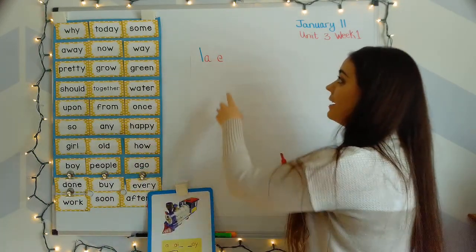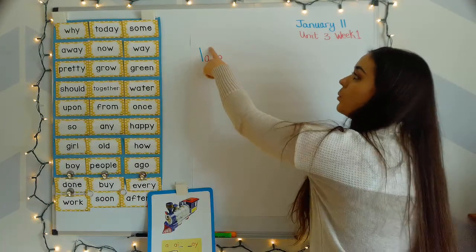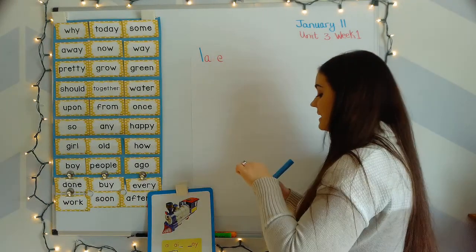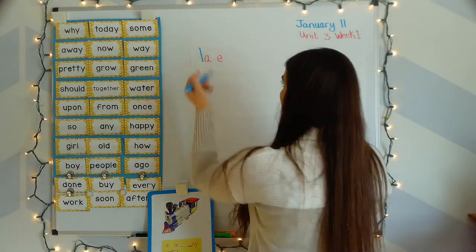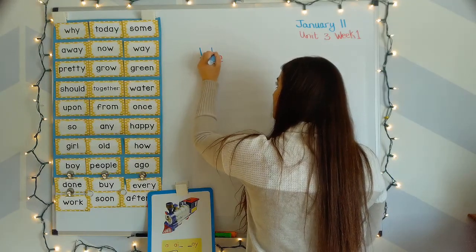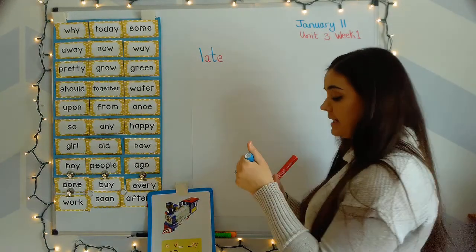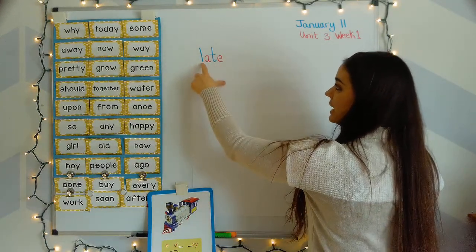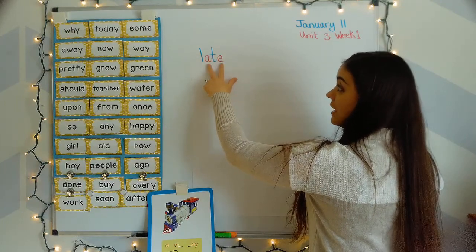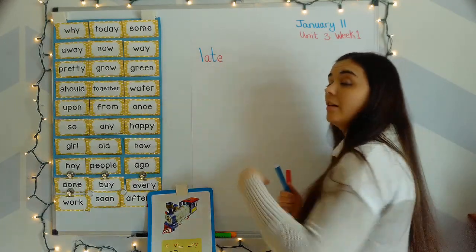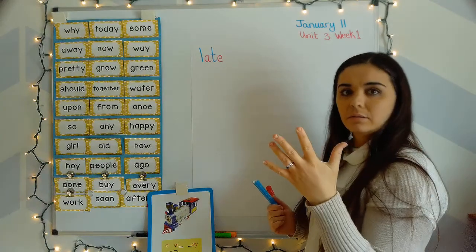Okay, and in the word late, what do we hear there? We hear a T. So when you blend it, you really blend the first letter, then those letters, and then that middle letter.